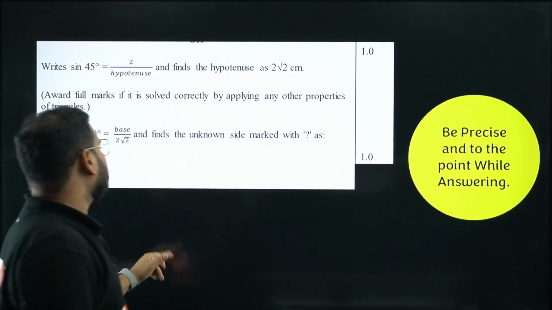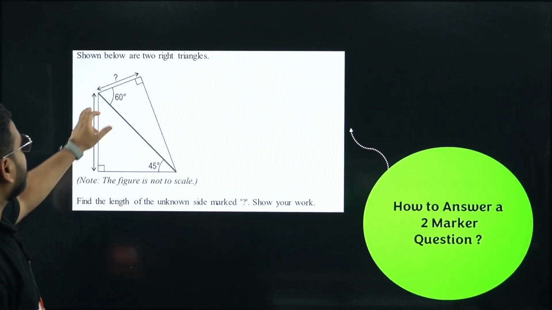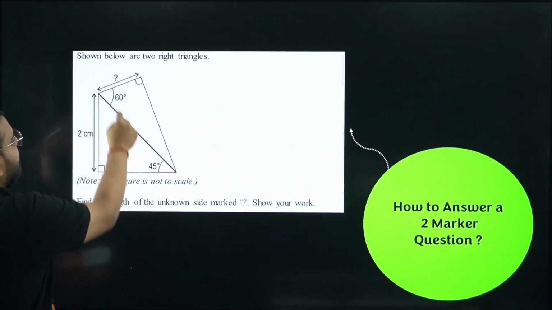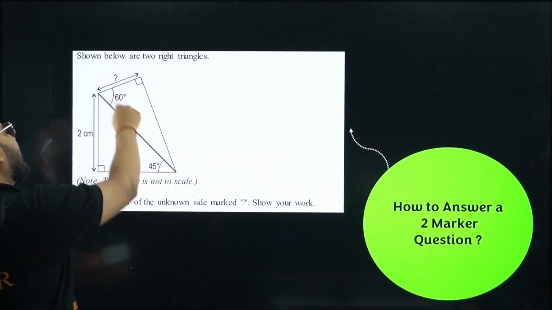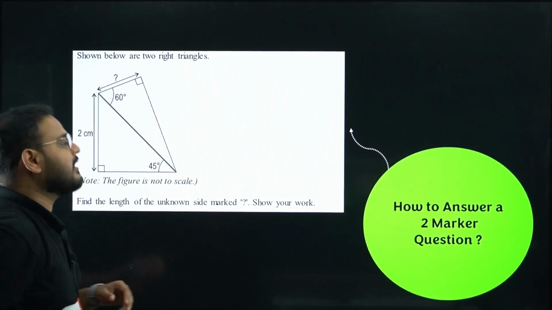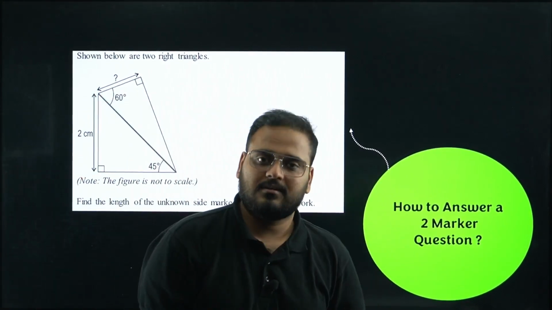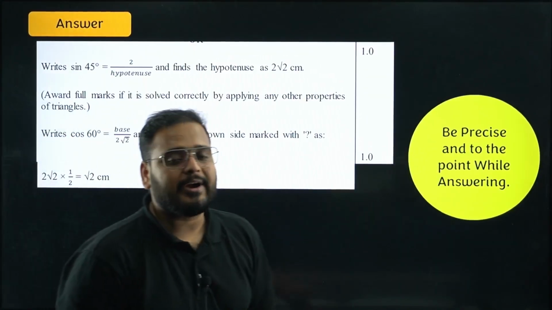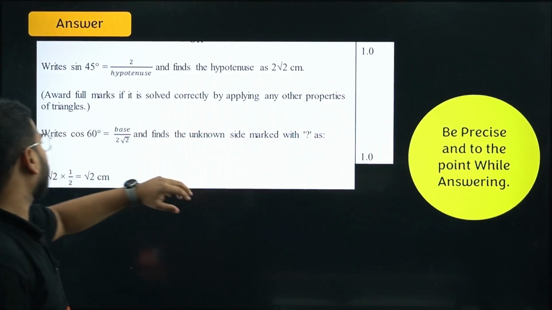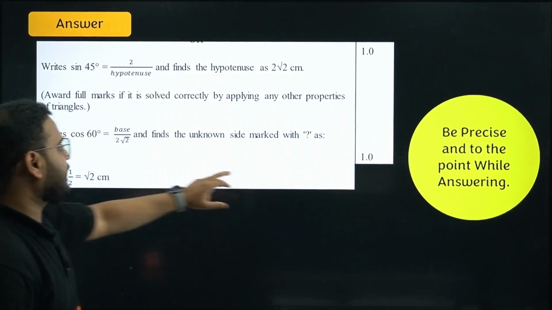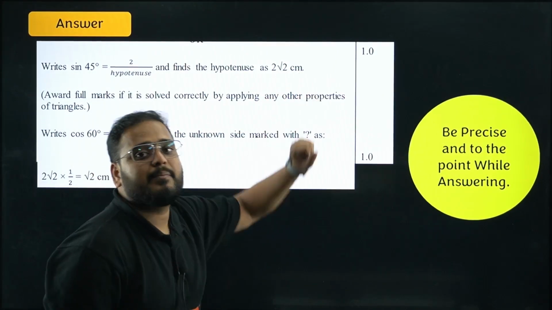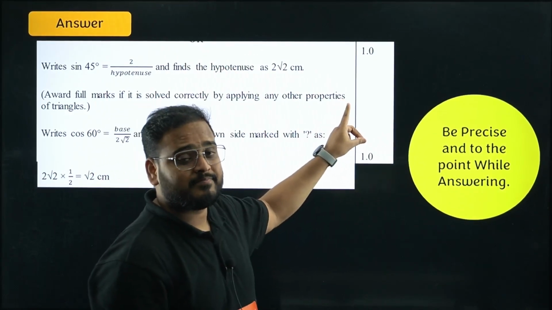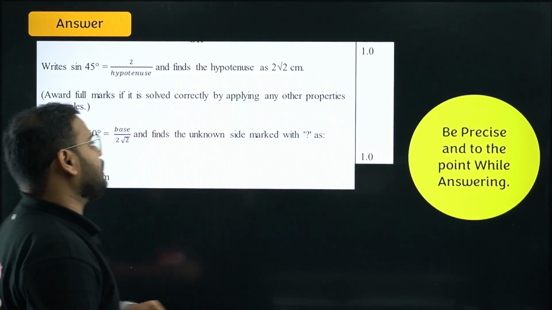Whatever they're asking, they're asking us to find over here, so I have to find this length first. Using this angle, use sin 45 degree to find this length. Again, use cos 60 degree to find the length of the missing side of the triangle. So be precise in your answer and to the point. Check the marks also given here. 1 mark for this and 1 mark for your final answer, 1 mark for using the first step. Let's say you don't represent it properly and just write this step, you lose 1 mark there. So both steps are very, very important.